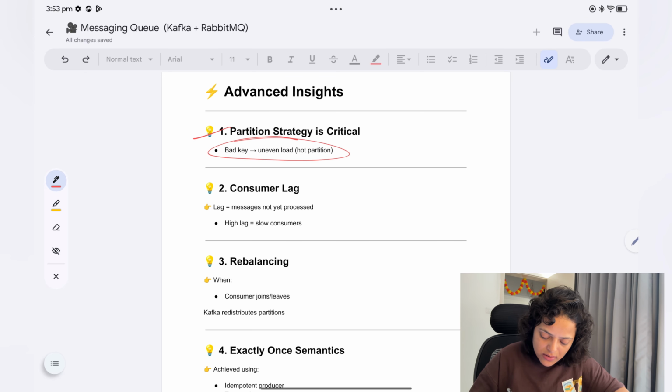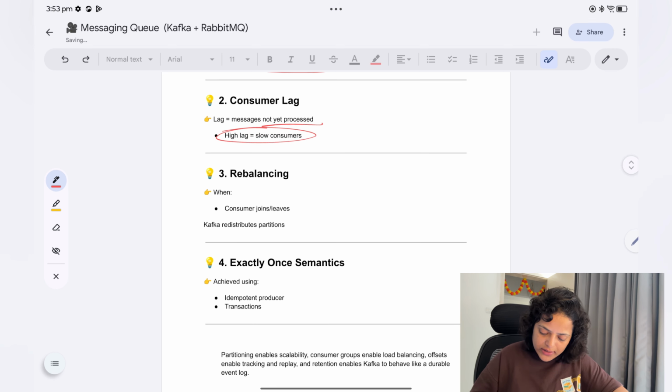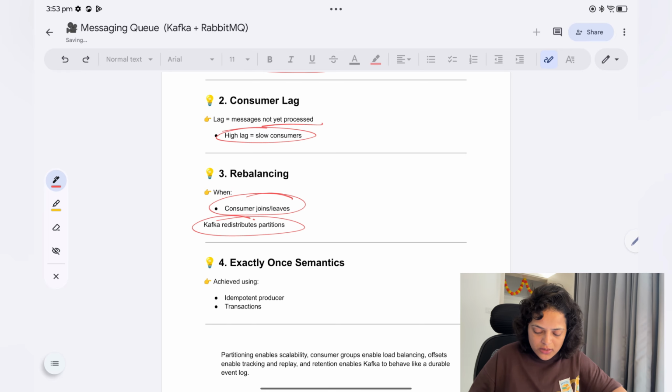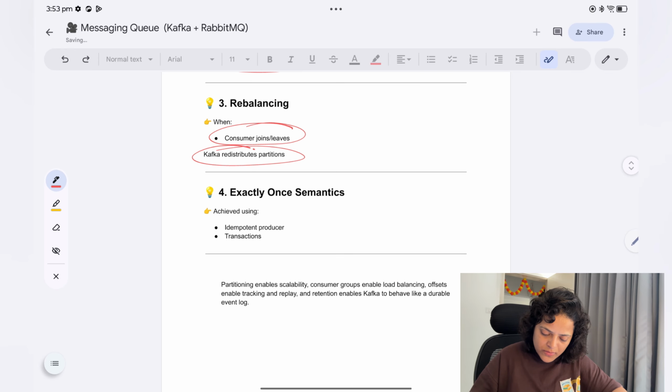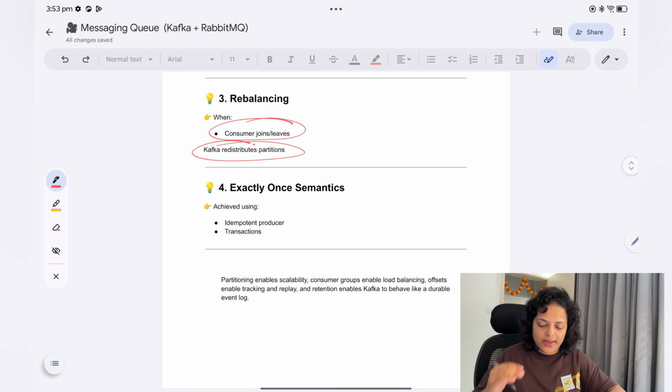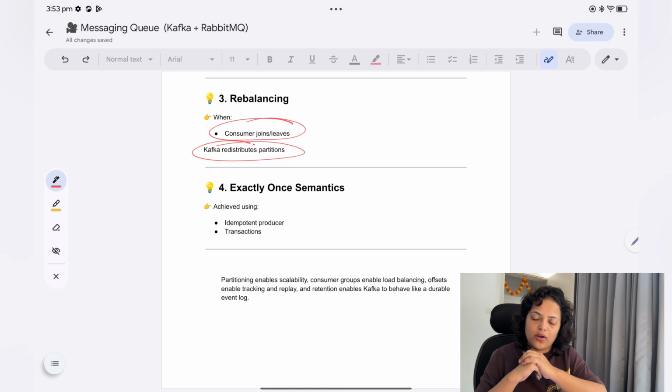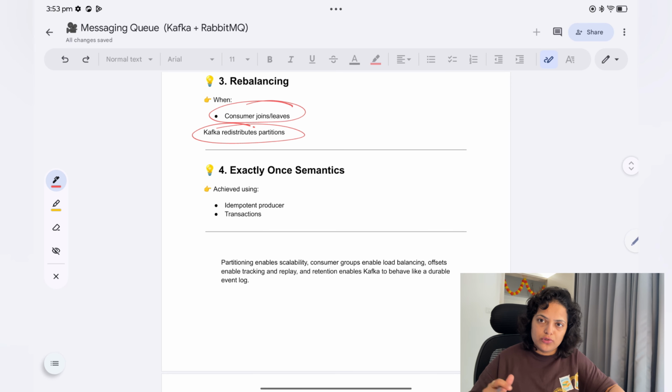Now consumer lag: lag means messages are not yet processed, so high lag means slow consumers. And rebalancing: when a consumer joins or leaves, Kafka redistributes partitions. Like you were having 5 consumers and now one is leaving, so now you have 4 consumers. Kafka will redistribute partitions again, whether you join or leave, addition or subtraction of a consumer.